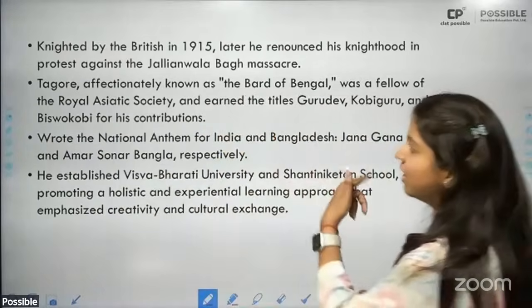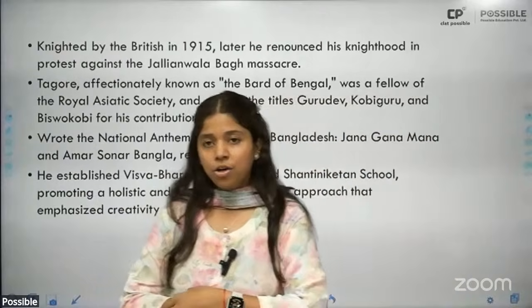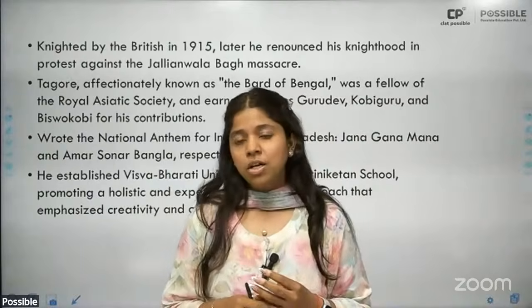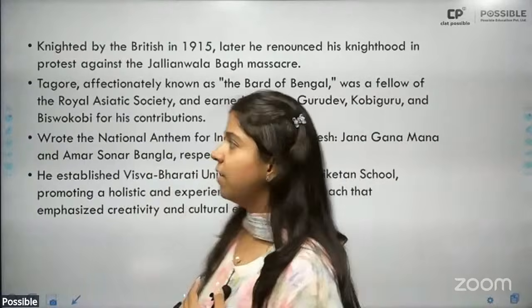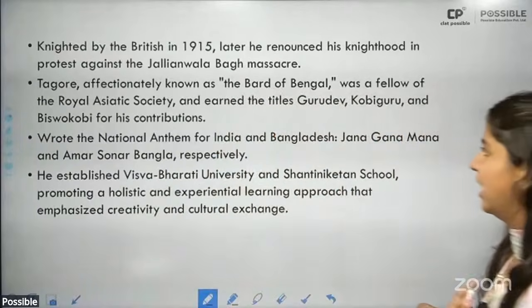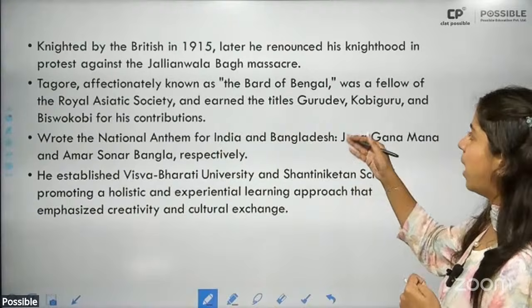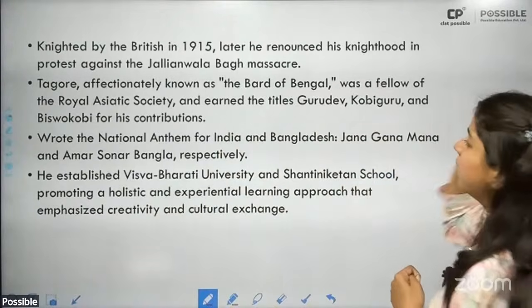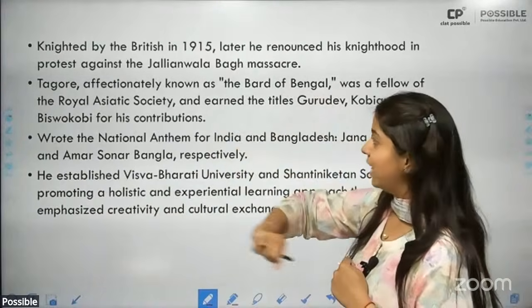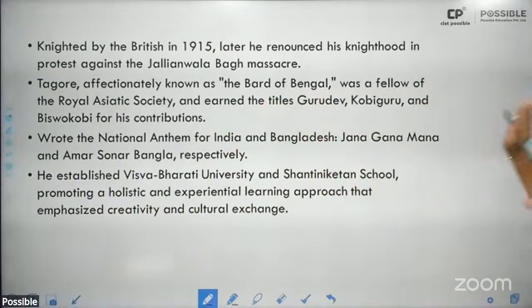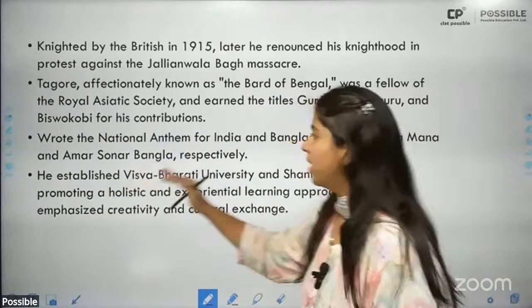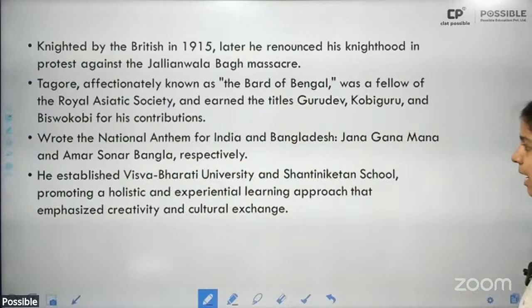And then he later gave up his knighthood. He renounced his knighthood in protest of the Jallianwala Bagh massacre in 1919. All right, he was affectionately known as Bard of Bengal. He was also given the Fellowship of Royal Asiatic Society, earned titles like Gurudev, Kabi Guru, and Vishwa Kabi. He wrote the national anthem for India and Bangladesh.